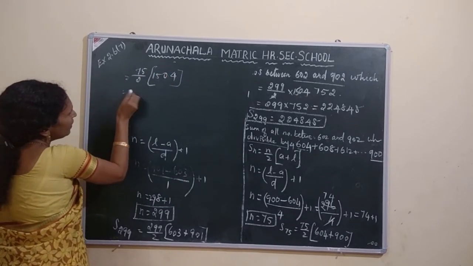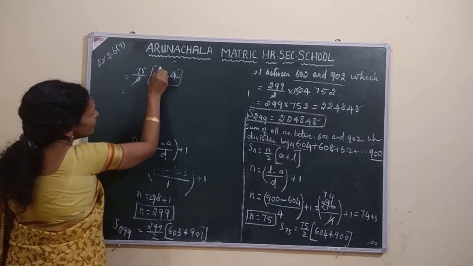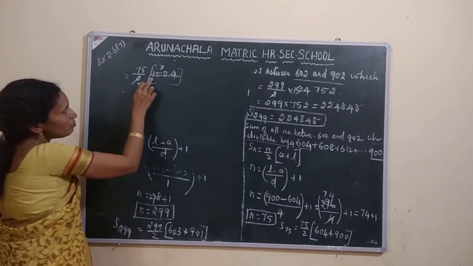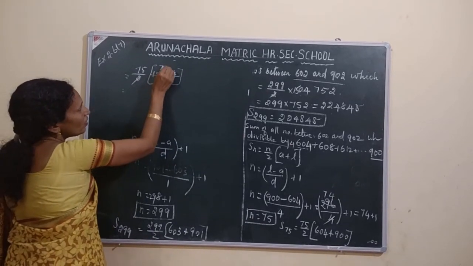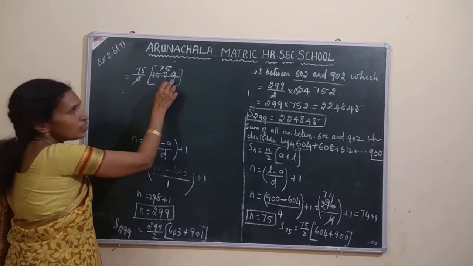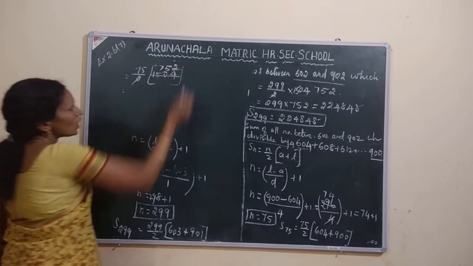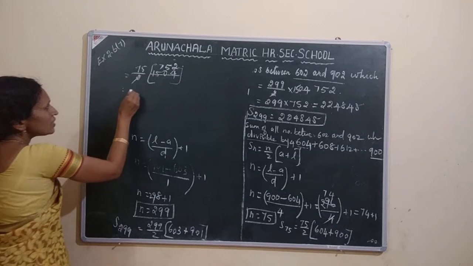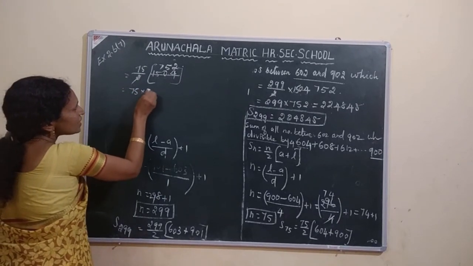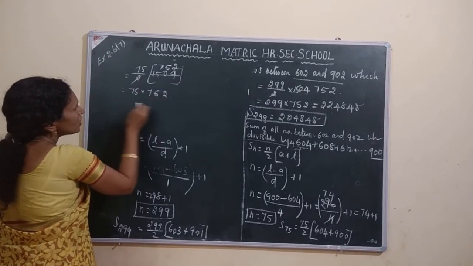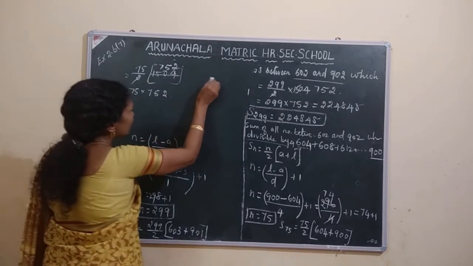Divide it. 1 2 is 2. 7 2s are 14. Balance 1, 10. 5 2s are 10. 4. 2 2s are 4. Now, 75 into 752. What's the value? Multiply here.